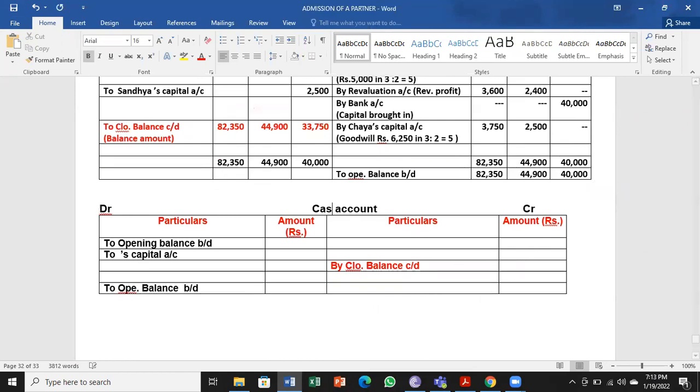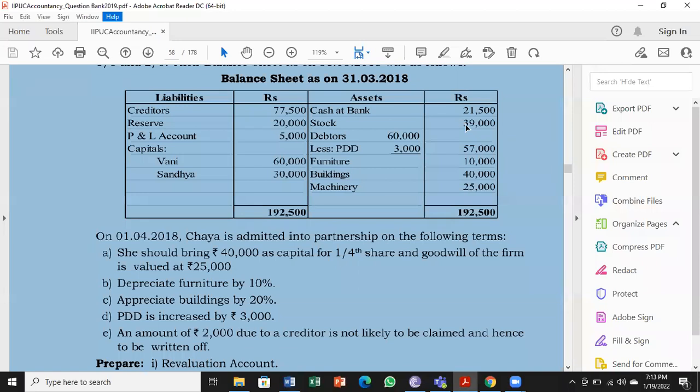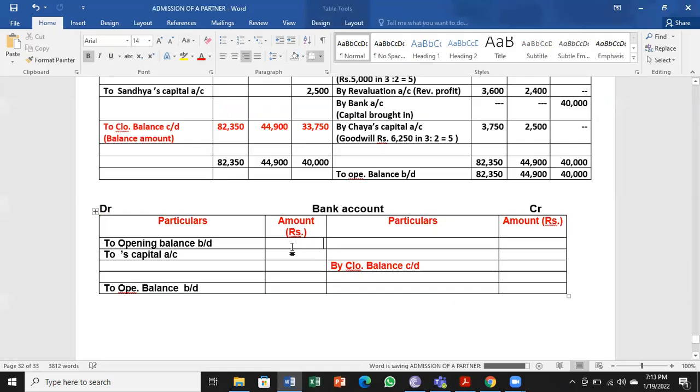So here instead of cash account, we are going to prepare a bank account. No need of that, I told, but still if you want, you can work. 21,500 is the opening balance. To opening balance 21,500 to Chaya's capital account. So Chaya has got 40,000 towards the capital.